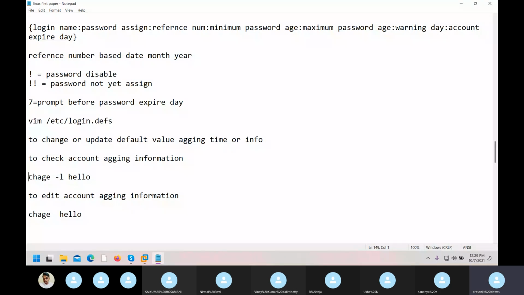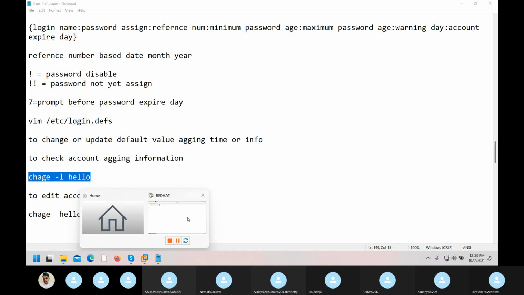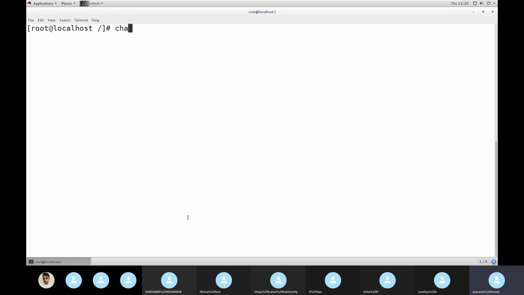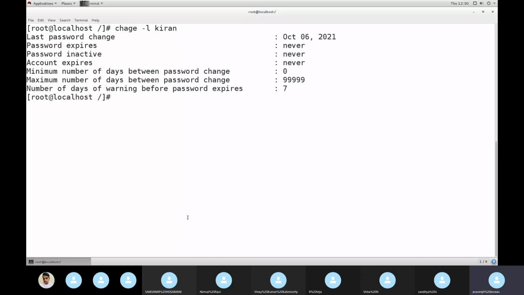This one: chage -l, then username. That is chage. First one to check, next one to change. If I give this, and let's give Kiran, I can see when it was created, and I can see the default information. -l means list.